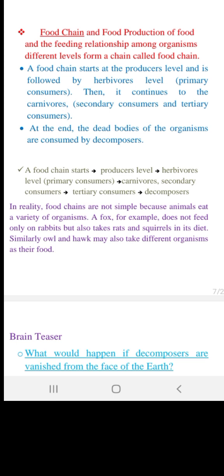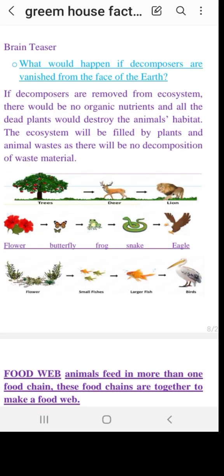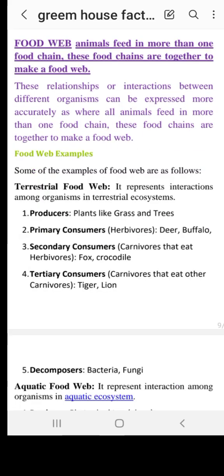So this is food chain number one. Moving ahead, if we consider this mouse eats grass, and that mouse could be eaten by an owl, and further this owl could even be eaten by this hawk. So that is how multiple food chains, if interlinked with each other, are called food webs.